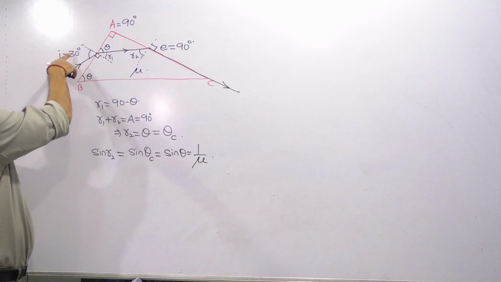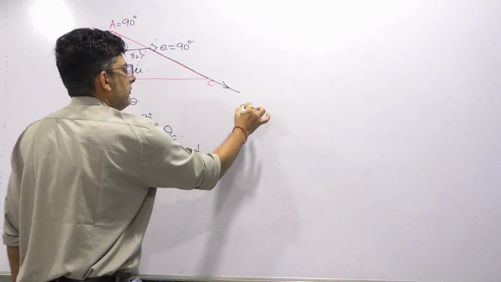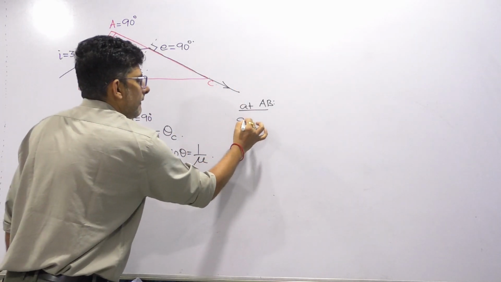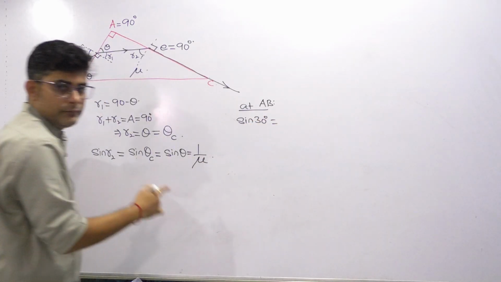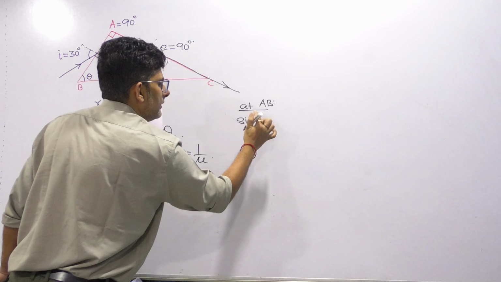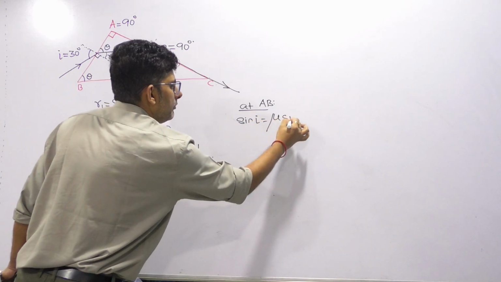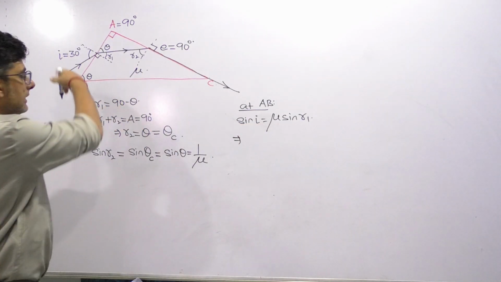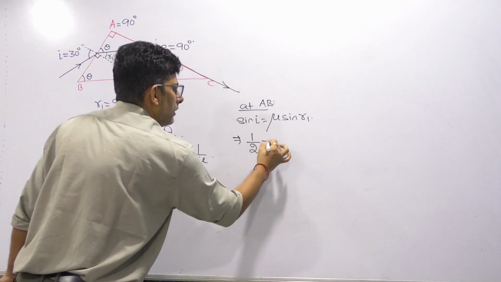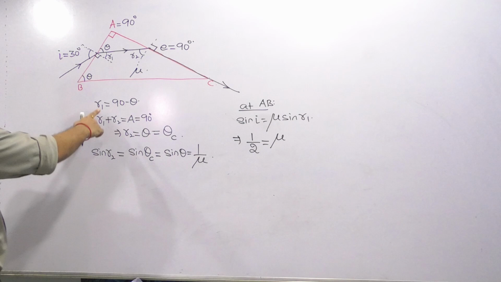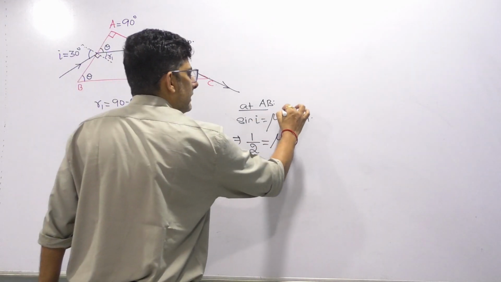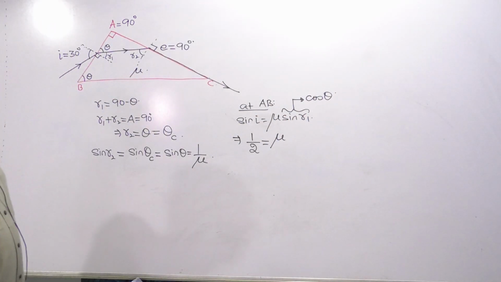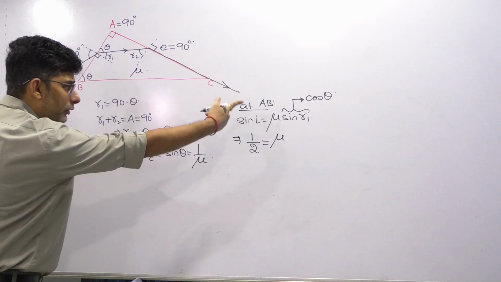Now let's apply Snell's law at the first face. When we see the face AB, if I apply Snell's law, what will I write? Sin i, where i is 30 degree, is mu sin R1. I hope you agree to this. Now what is sin i? i is given as 30, so sin 30 is 1 by 2. Mu, keep it mu only. What is R1? R1 is 90 minus theta. If R1 is 90 minus theta, can I say sin R1 is sin of 90 minus theta? Sin 90 minus theta is cos theta. Now how to get cos theta?